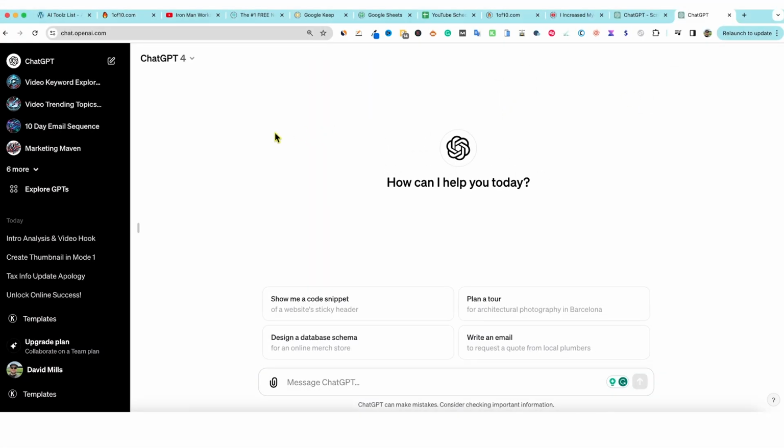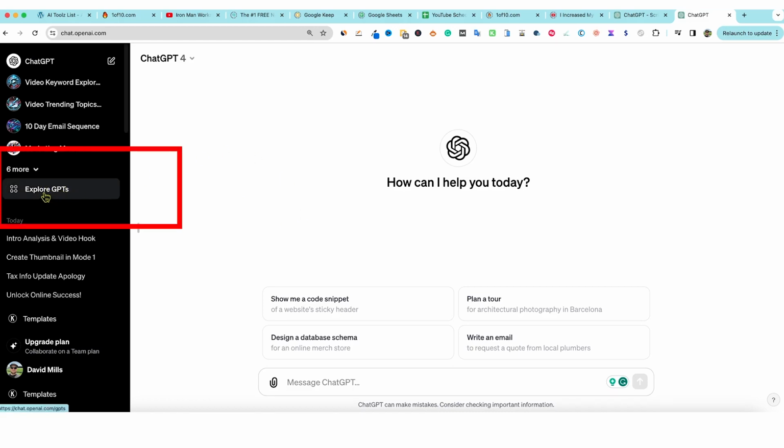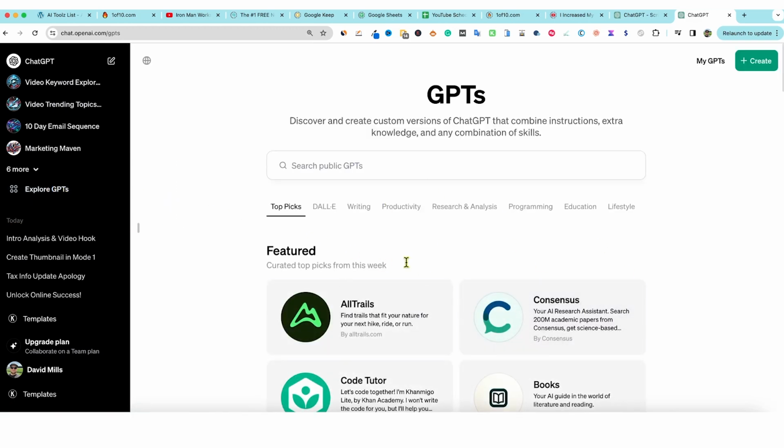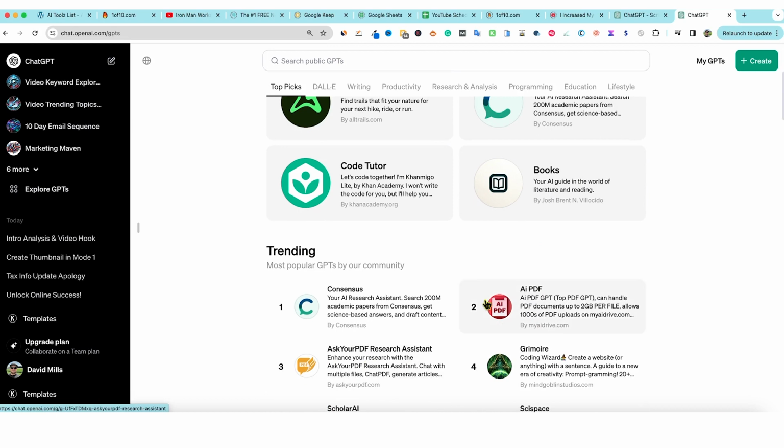All right, so let's jump in. Here is ChatGPT or OpenAI. We are logged in, and you will notice that there's this brand new little section or button right over here called Explore GPTs. Now we can click on that, and it's going to automatically open up the GPT store that just came out.